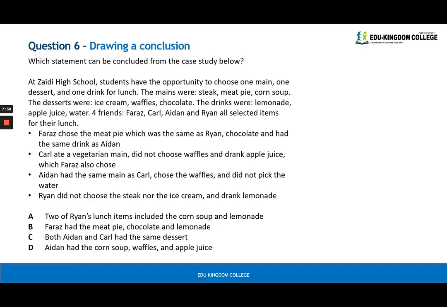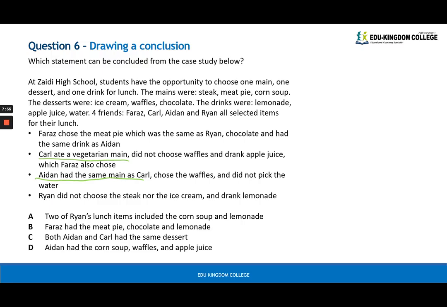Okay, question 6. Which one can be concluded from the case study below? So I am assuming that you have read this case study already. If you haven't, you can pause the video. So we know that Aiden ate the same as Carl. Okay, Aiden ate the same main as Carl. We also know that Carl ate a vegetarian main.